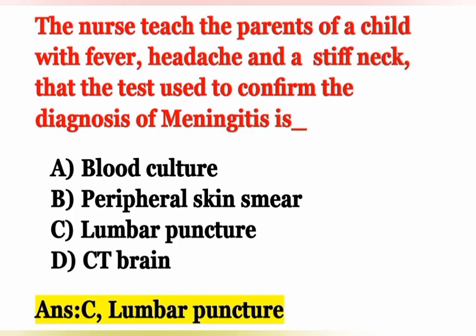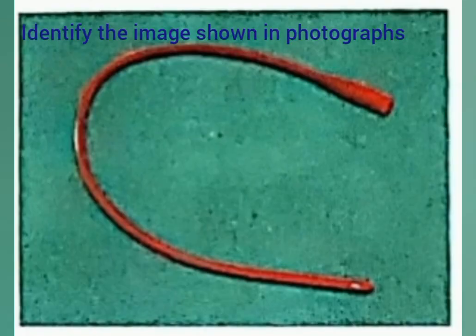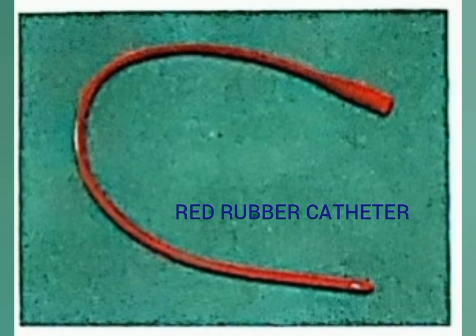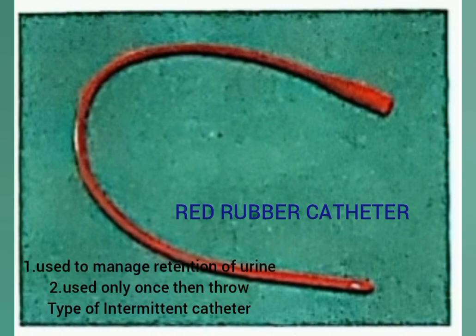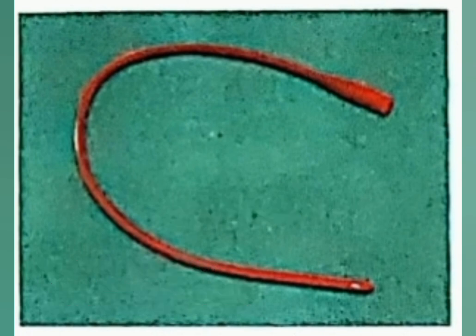The next question is an image. Identify the image shown in the photograph. It is a red rubber catheter. It is mainly used to manage retention of urine. If the patient has urinary retention, we use it once. After the bladder is emptied, we throw the catheter away. That is, it is used only once.